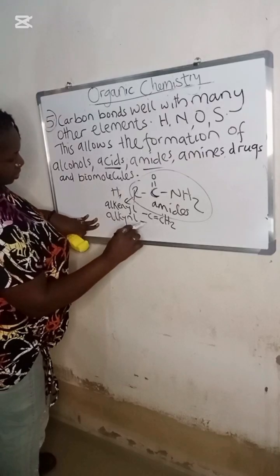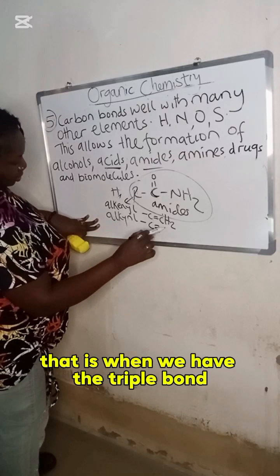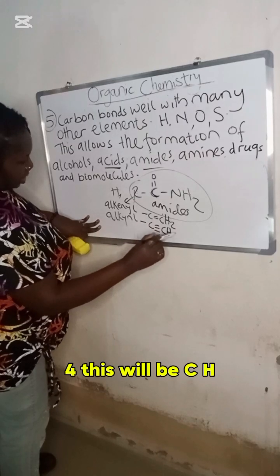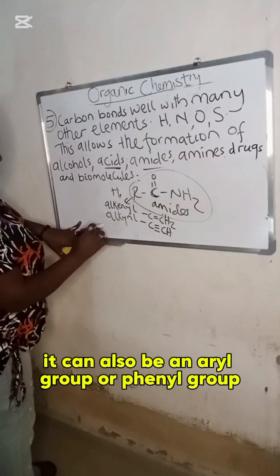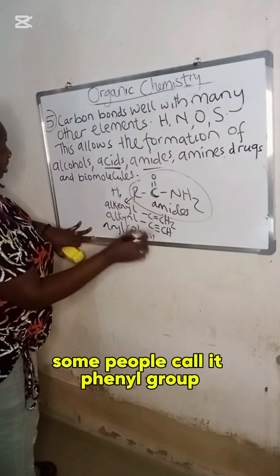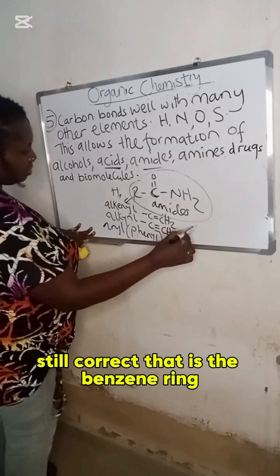Yeah, that is when we have the triple bond. Yes, don't forget, we've mentioned that before. 1 2 3 4. This will be CH. It can also be an aryl group or phenyl group. Some people call it phenyl group. Still correct. That is the benzene ring.